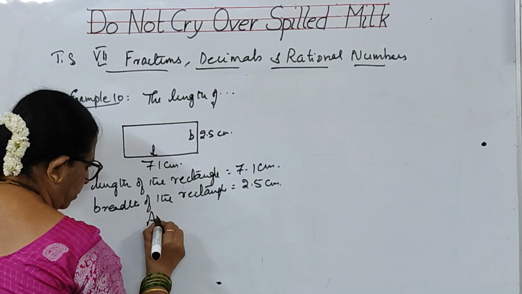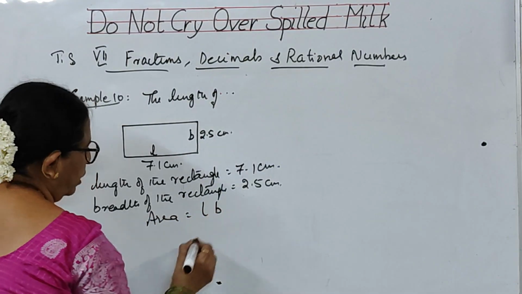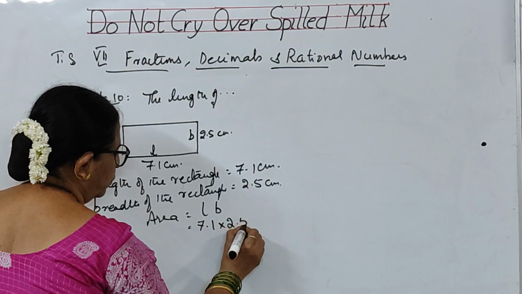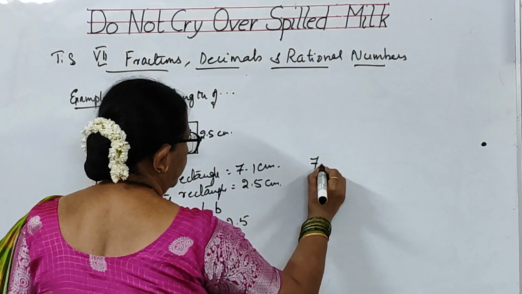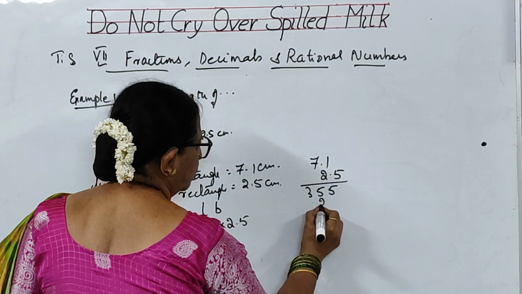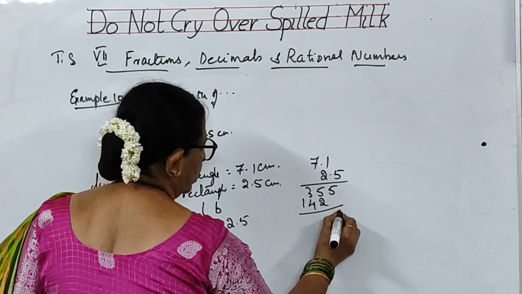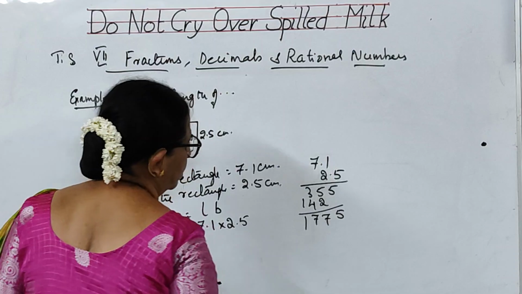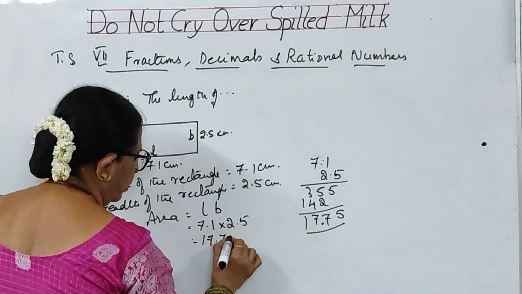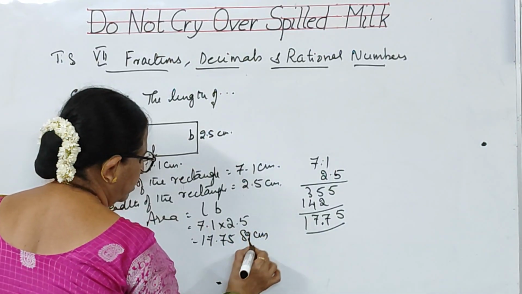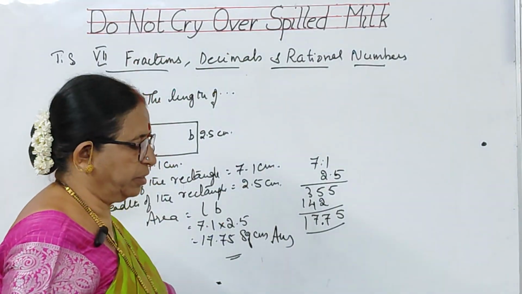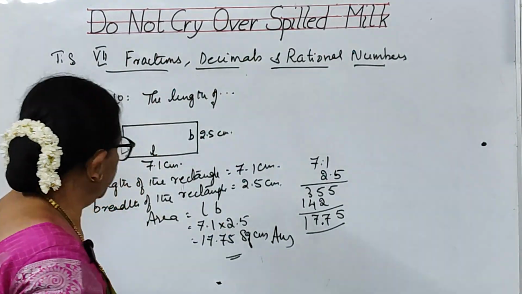Now, you want area. Area of rectangle formula is L into B. So, that means 7.1 into 2.5. So, take 7.1, 2.5. 5 ones are 5, 5 sevens are 35. 2 ones are 2, 2 sevens are 14. Before 2 digits, 17.75 square centimeters is the answer. The units for area are square centimeters. I hope you have understood, children. Copy this.